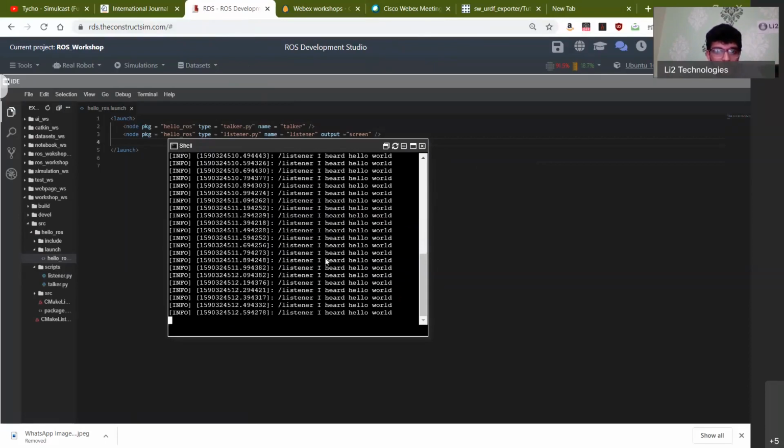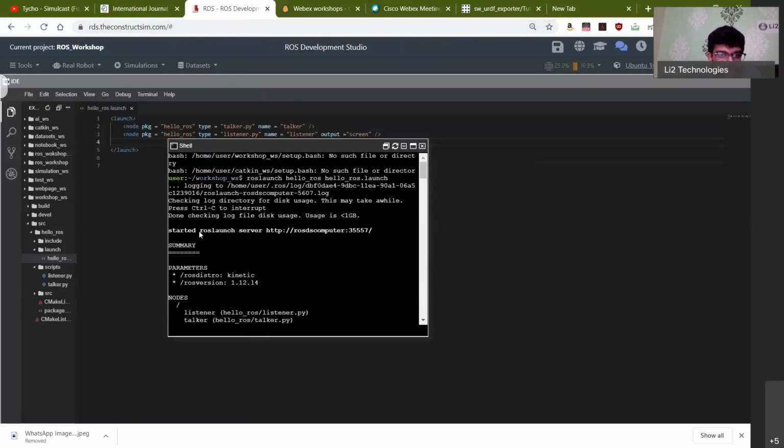Can you guys see this? It's the same thing that we had done yesterday, but if you observe, we were able to run the entire thing with just one command, rather than having to type roscore followed by rosrun, and then again another rosrun. Let me just stop this and observe what happened.